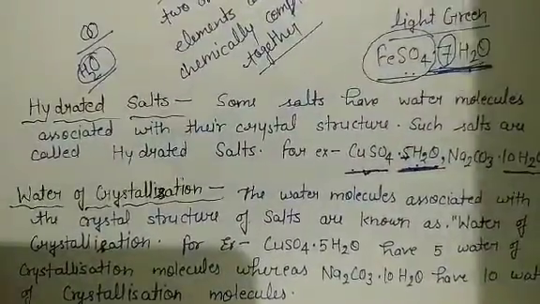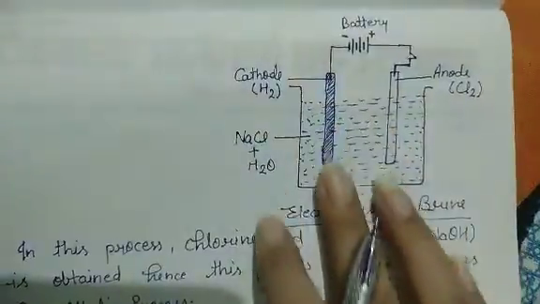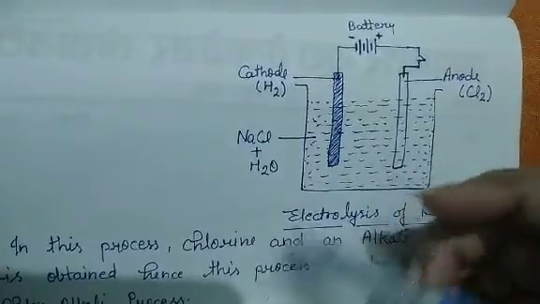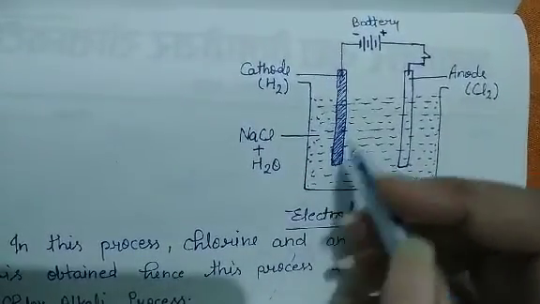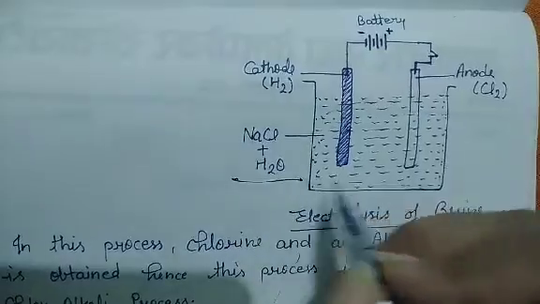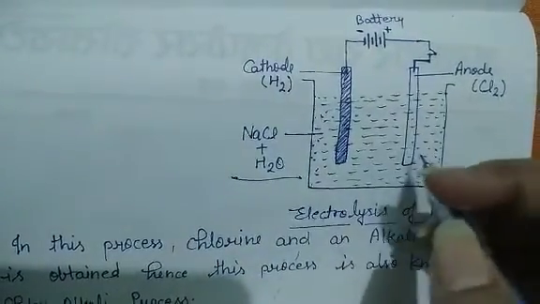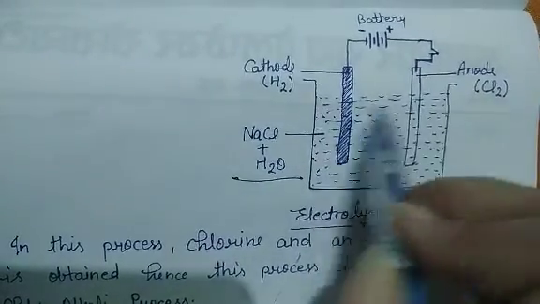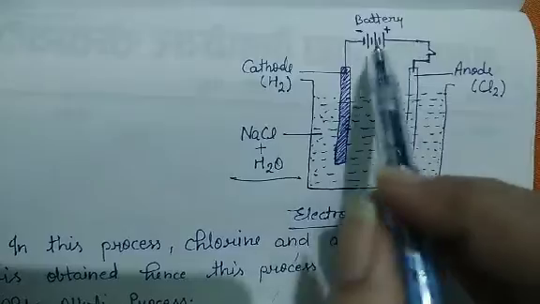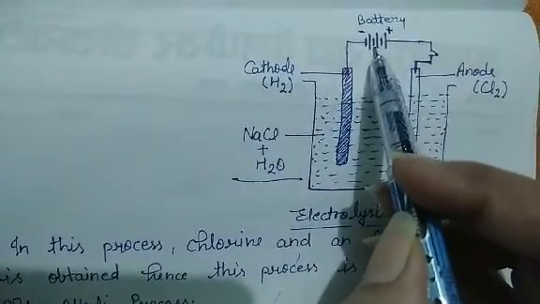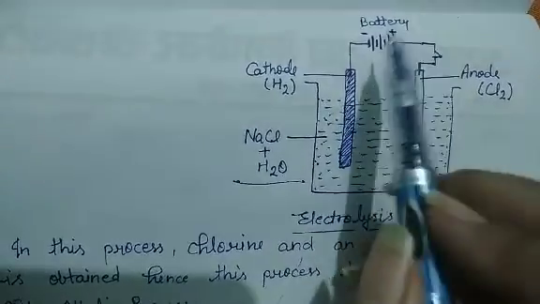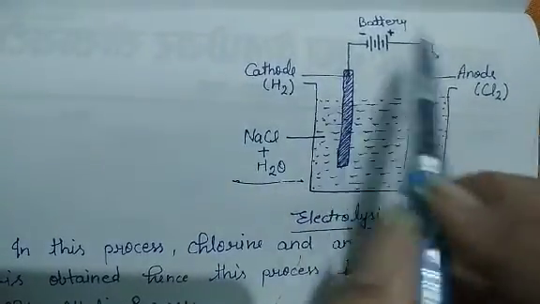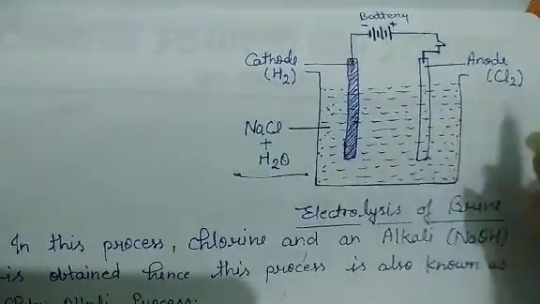Next we are going to study the manufacturing process of NaOH. For the manufacturing of sodium hydroxide, this brine solution is taken into a container or a vessel. Two electrodes, a cathode and an anode, are suspended in this solution and are connected through a battery and switch. When this switch is on and the electricity flows through these electrodes, what happens?